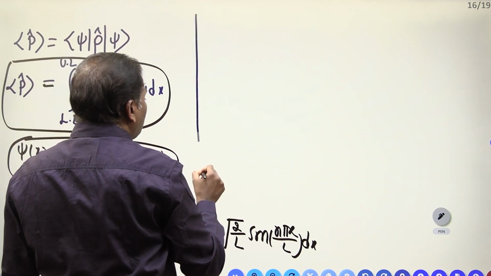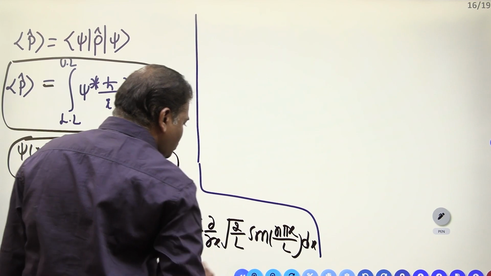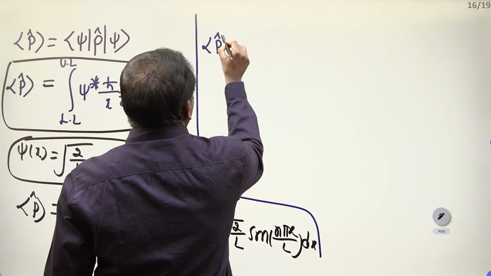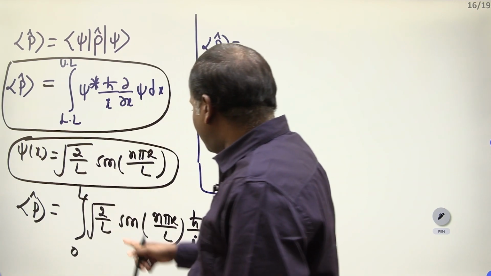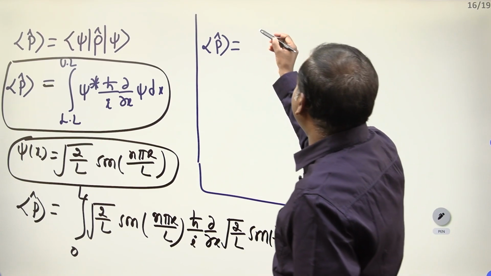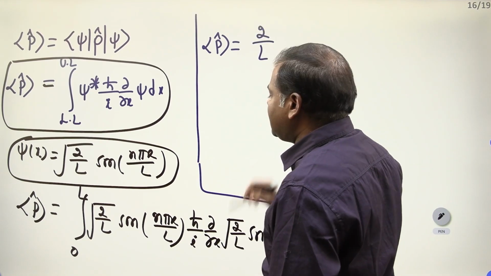Now we have to solve. How do we solve this one? You have to see here. The expectation value of momentum is equal to root 2 by L into root 2 by L. Bring 2 by L outside.